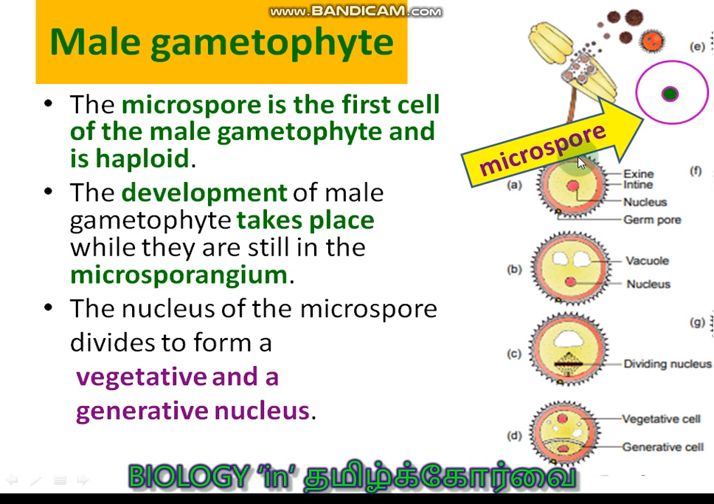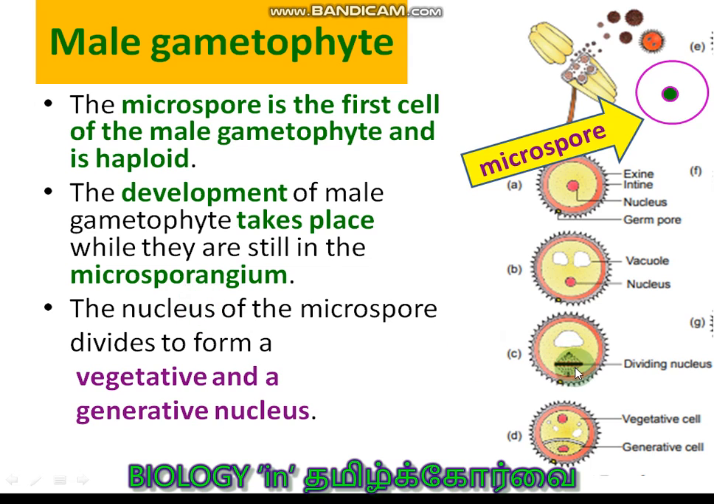Male gametophyte. Now this is the pollen grain. This is the microspore. From the microspore, the pollen grain is formed. So the microspore is the first cell of the male gametophyte and it is haploid. The development of the male gametophyte takes place while the microspores are still in the microsporangium. So when they are in the microsporangium itself, the male gametophyte development has started.